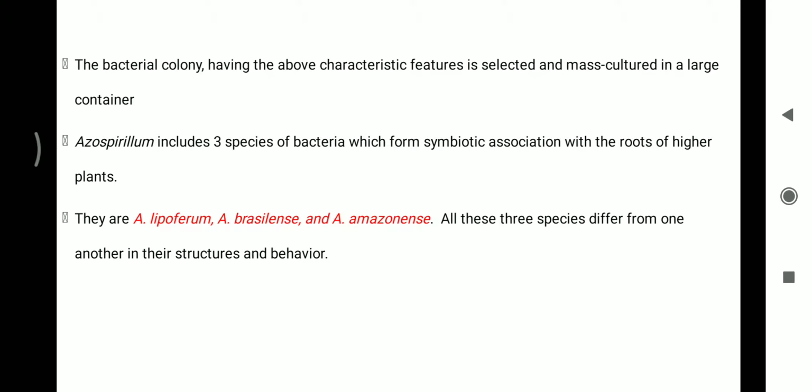The bacterial colony having the above characteristic features is selected and mass cultured in a large container. Azospirillum includes 3 species of bacteria which form a symbiotic association with the root of higher plants. They are Azospirillum lipoferum, Azospirillum brasilense and Azospirillum amazonense. All these 3 species differ from one another in their structure and behavior.